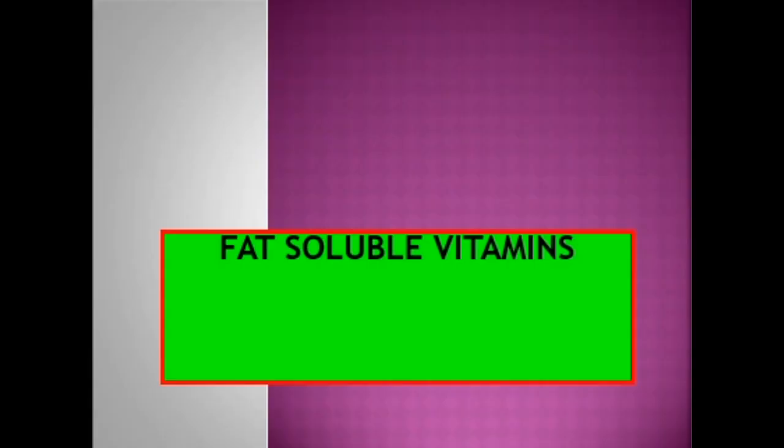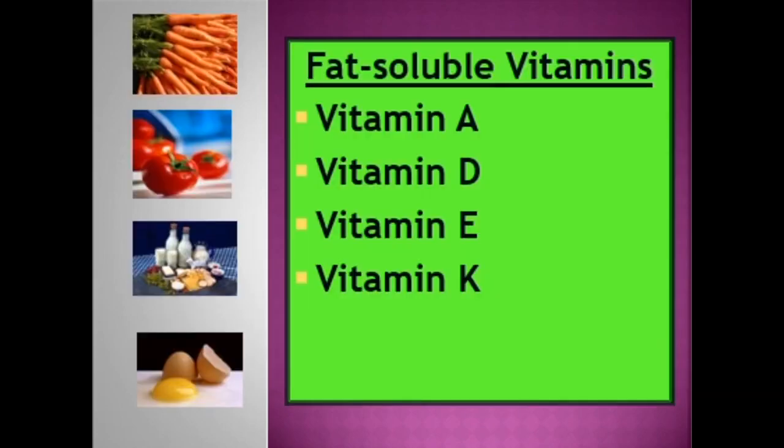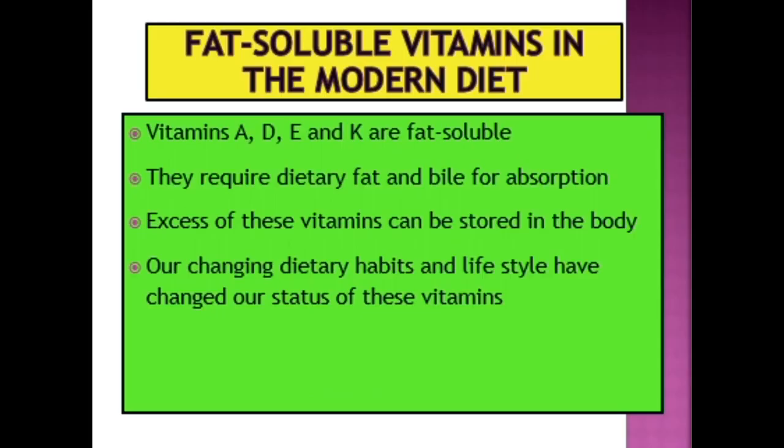So today we continue with the chapter entitled Fat Soluble Vitamin. There are four main types of fat soluble vitamin: Vitamin A, D, E, K. So why is the name fat soluble? Because these vitamins dissolve in fat.